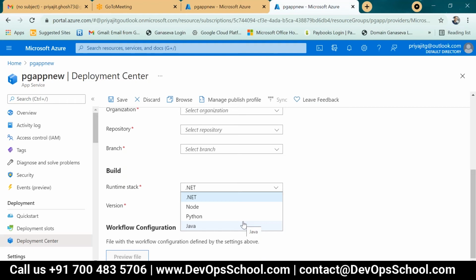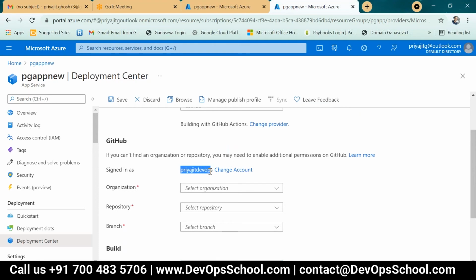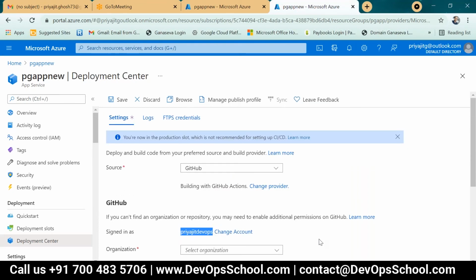Okay. Now this is the build stack, but where is the deployment automation stack? Deployment automation is built through your CI/CD pipeline under DevOps. Already you have signed in. That is the Priojit DevOps organization. Please build, it is already here. But this GitHub is the repository, is it? GitHub is the repository. That is only to maintain the code, right?